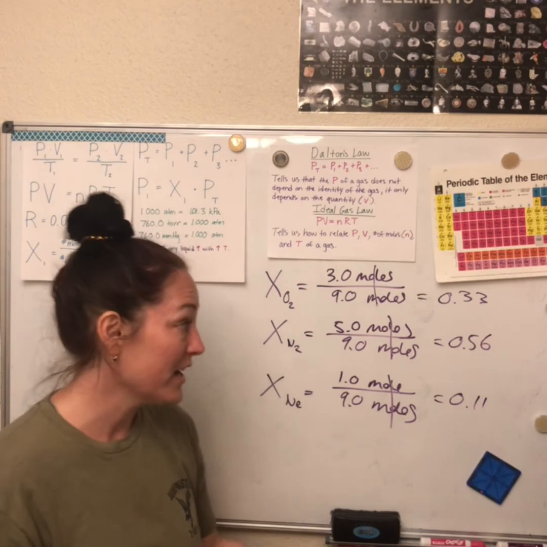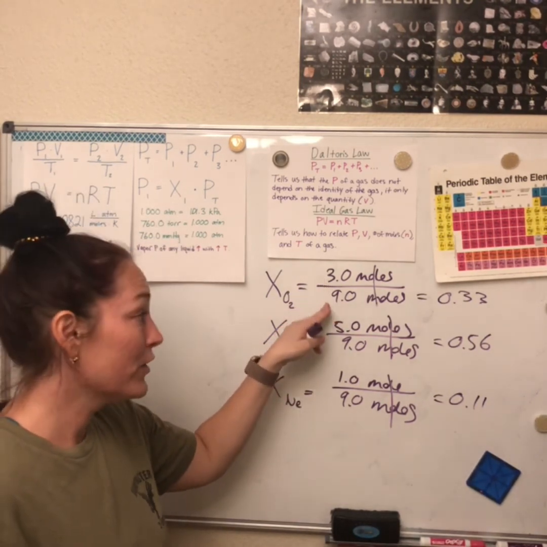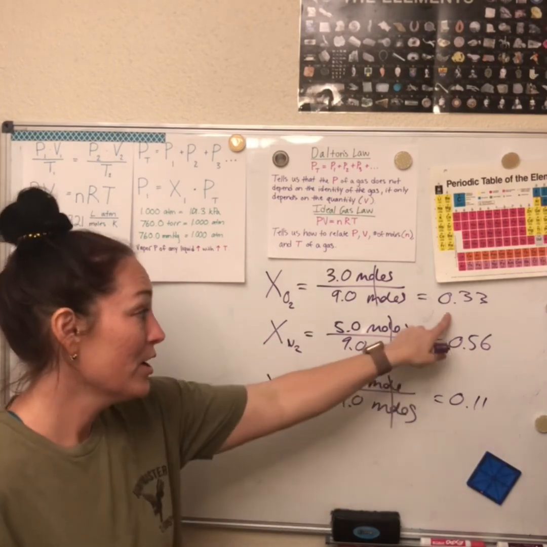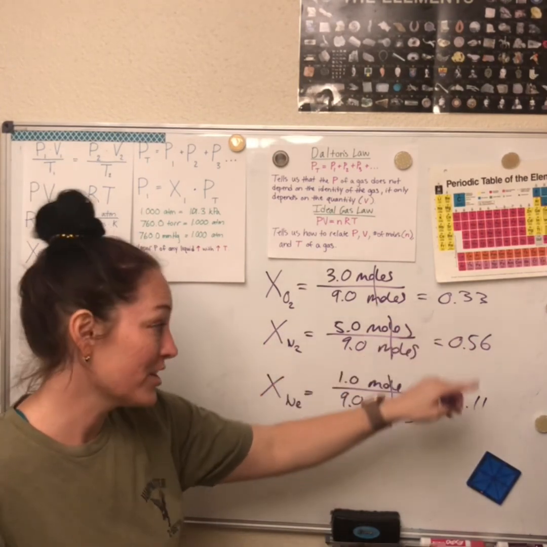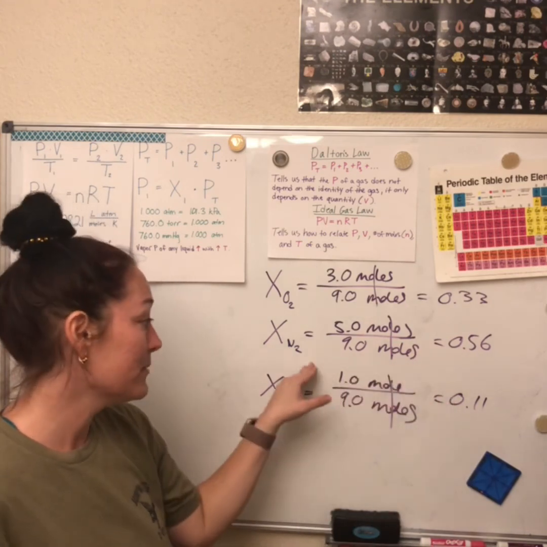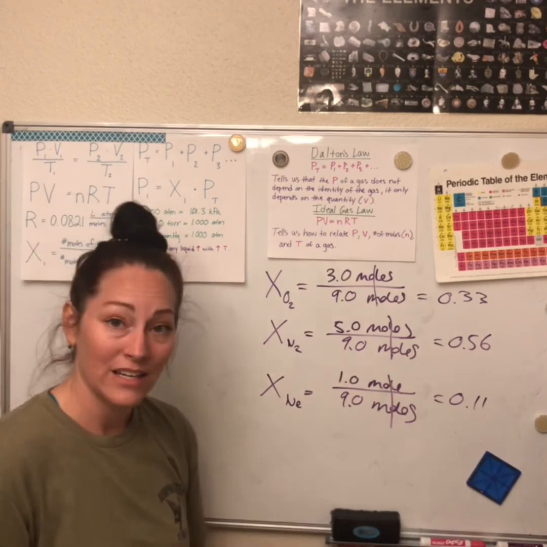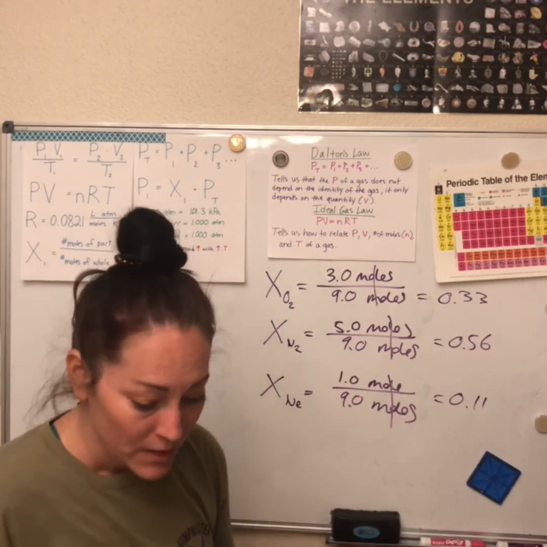That makes sense, right? If you have this many moles of oxygen over the total, that makes sense. So really a third of this is oxygen, and slightly more than half is going to be nitrogen, and just about 1/10 is going to be the neon. Okay?